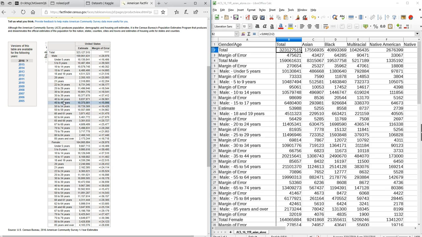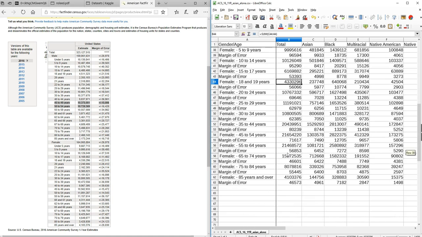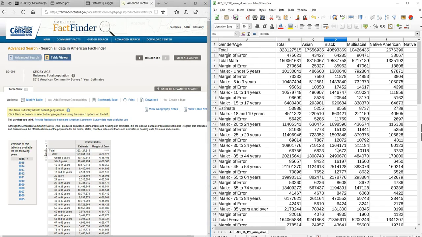That's good. If we look at male, 40, okay, so this breaks it down more. 45 to 54 is what appears in here. So 45 to 54 should be about 21 million. That's what I'm seeing here. So good. And then under females, if I look at something younger, like 18 and 19, I get 4,330,296. It matches. So the numbers appear to be correct and consistent with what's on the website. So I think I've copied and pasted everything correctly. So I'm going to ignore the website for now.